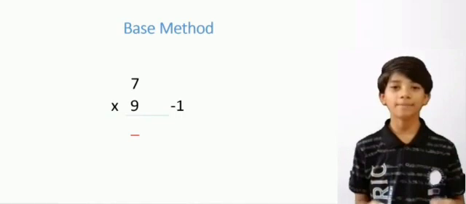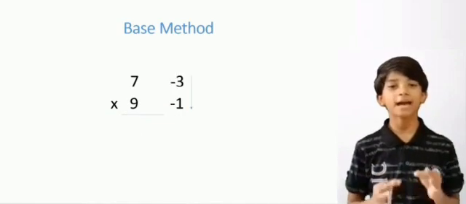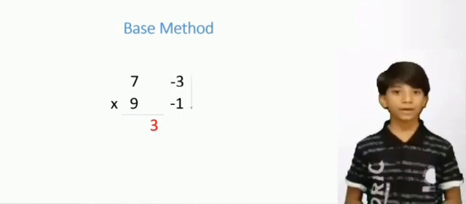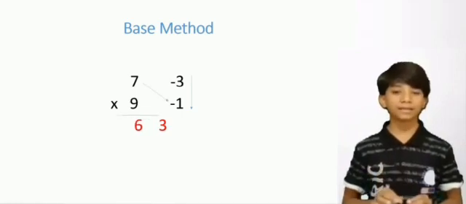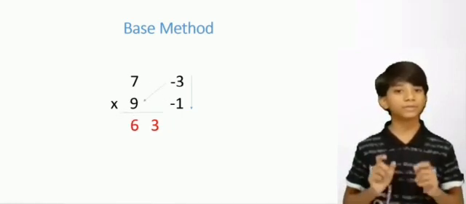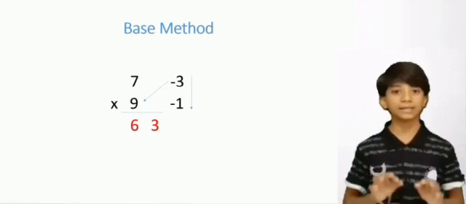We have to multiply 3 and 1. 3 ones are 3. 7 minus 1 is 6, or 9 minus 3 is 6. Your answer will come the same, and your answer is 63.